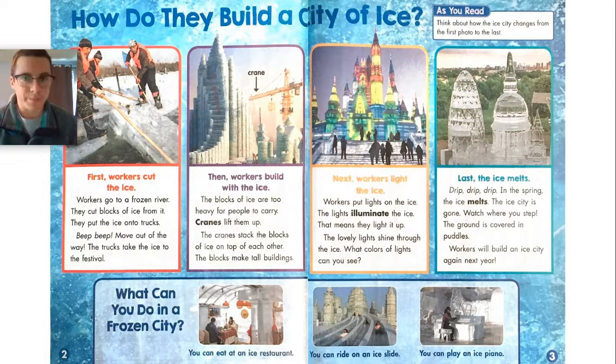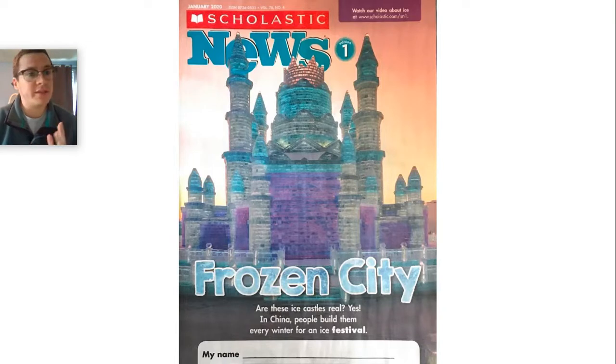All right, so this whole article is about one thing in particular, and you can tell from the photographs and all the other text features what this article is about. So on the front, I see an ice castle, but we know from the title that it's not just one ice castle because if it's considered a city, there's going to be more than one.